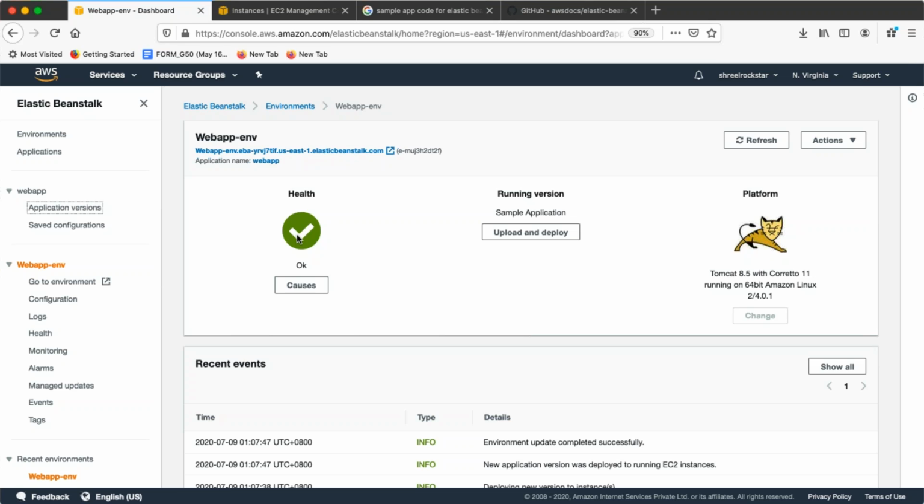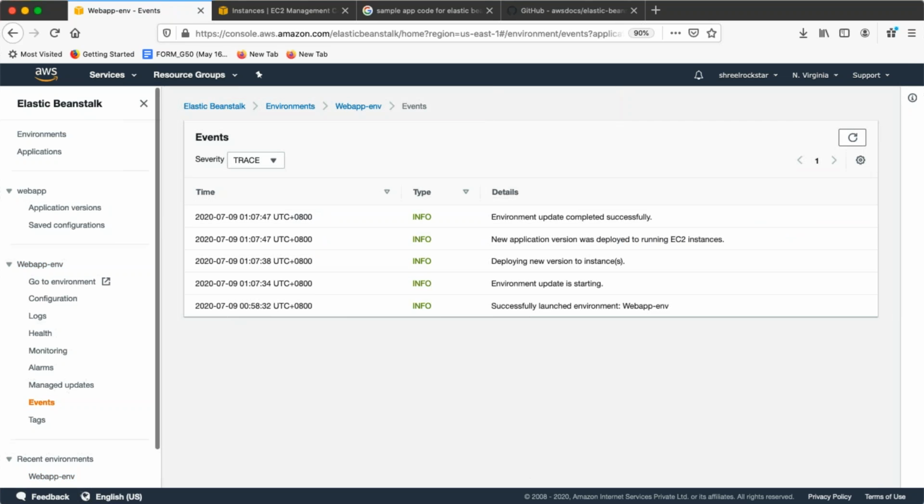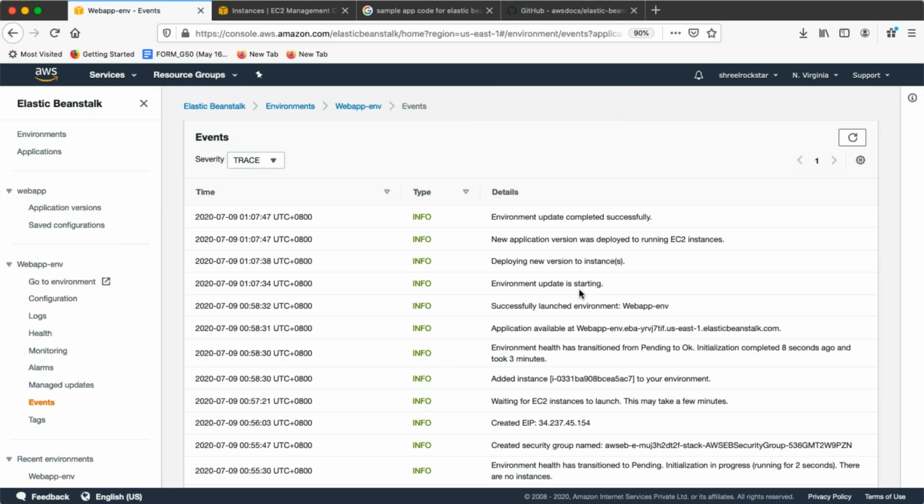See, my health is okay because I don't have any major or minor changes in my code. Everything is the same. So it will cross-check while you're deploying, and if it isn't required, it will not do anything for you. If there is a change in the code, then it will complete the deploy for you. Plus, guys, a lot of times in real time, your developer or your team will always say, I have uploaded the code in Elastic Beanstalk, but that is not working. Help me to get the latest code.